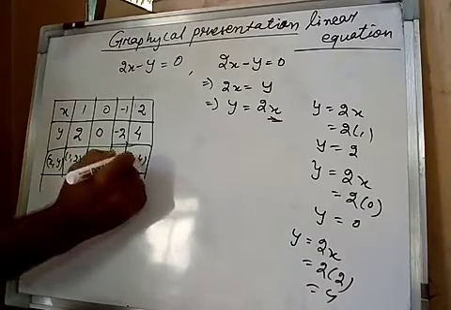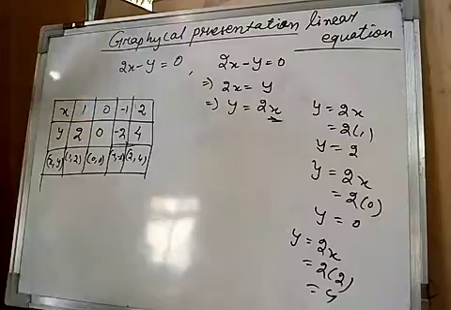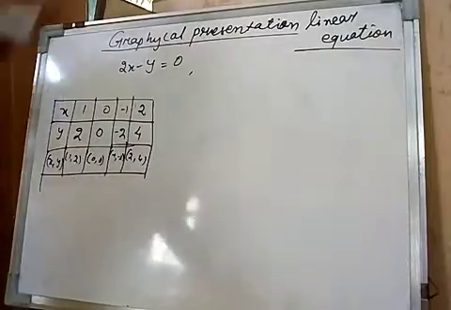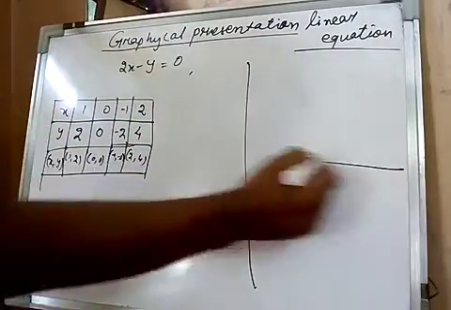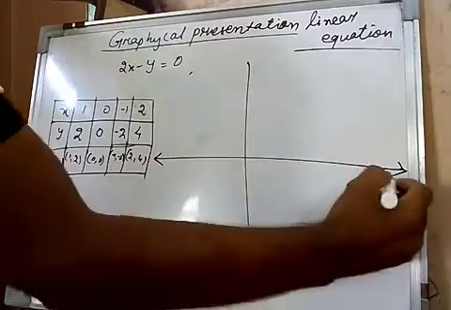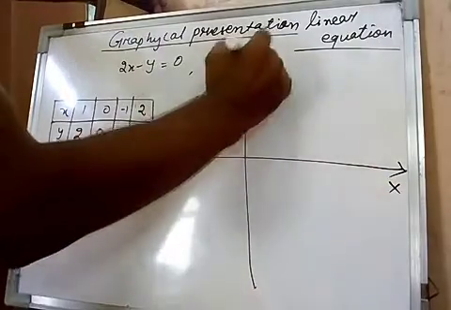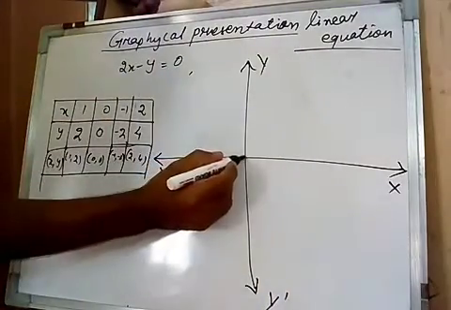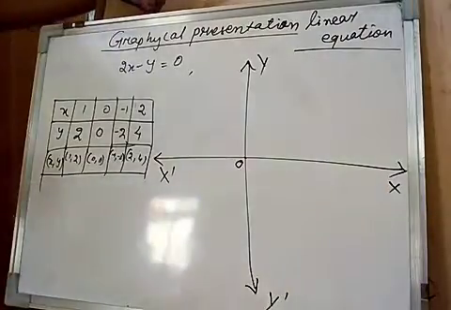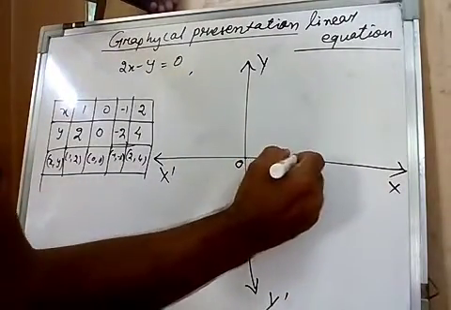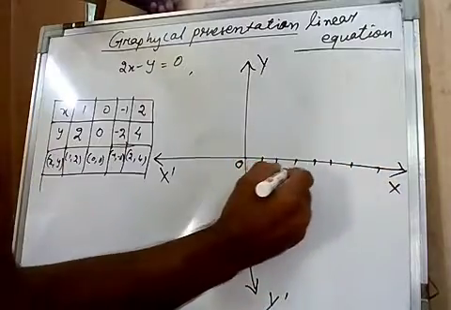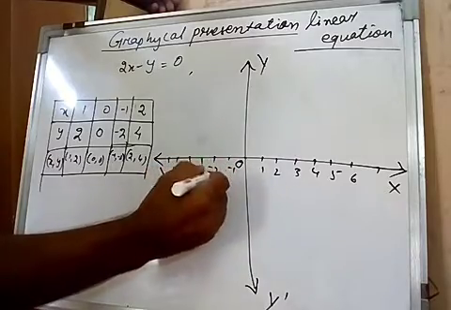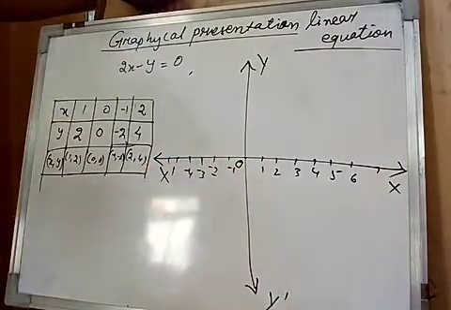and 2 and 4. So these coordinates we can plot on the graph like this. This is the x-axis, this one is the y-axis, this one is the origin O. Now here all are positive, 1 2 3 4 5 6, and this side all are negative, minus 1 minus 2 minus 3 minus 4, like this.